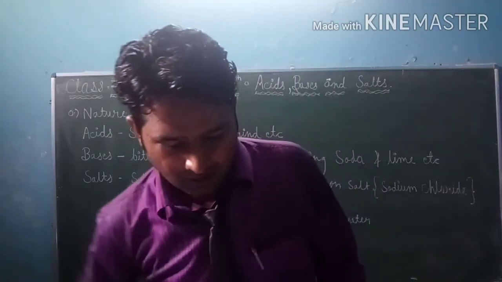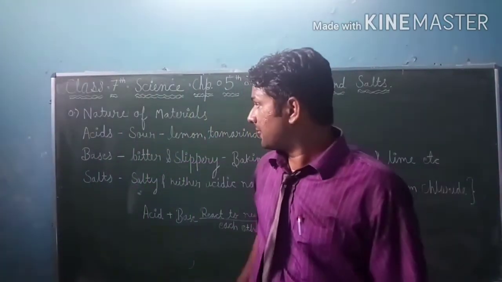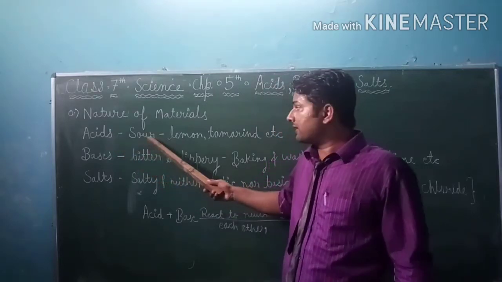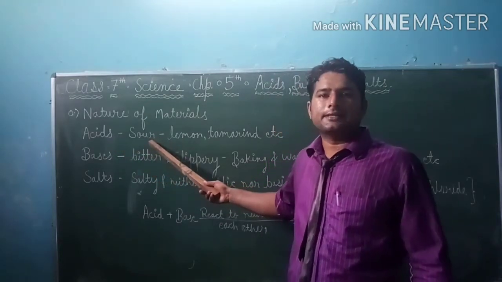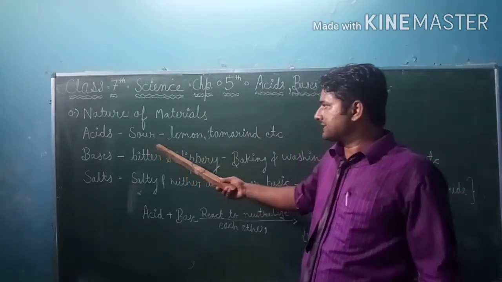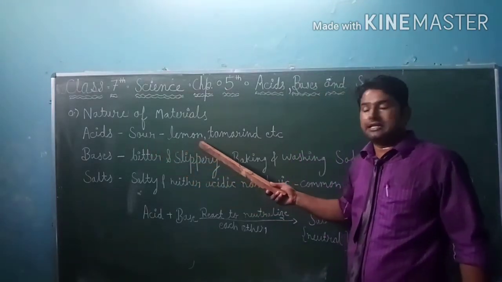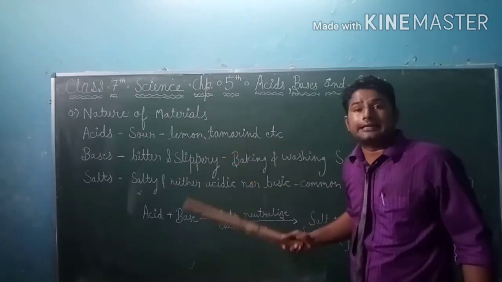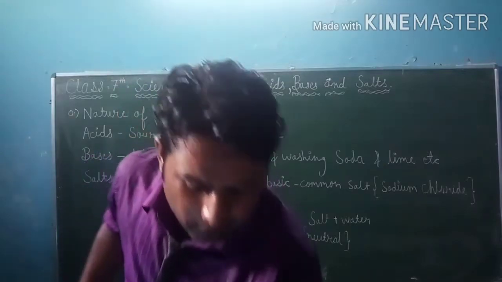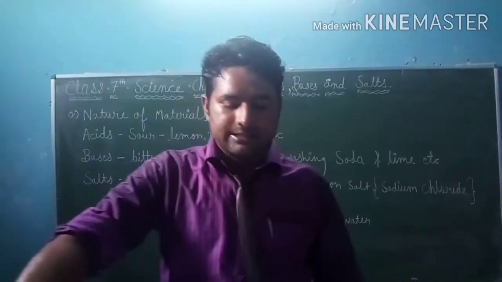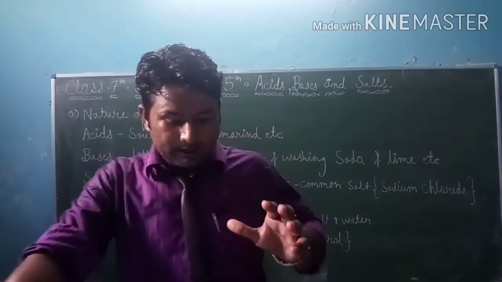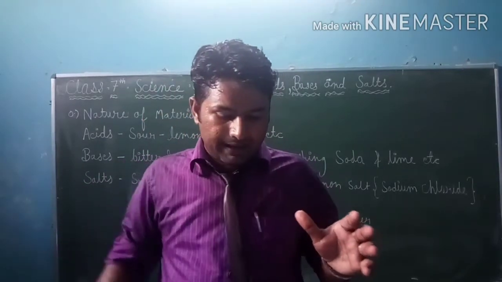According to the chapter, the first topic is acids. Acids are sour in taste. Sour means khatta. The examples of acids are lemon, tamarind, lactic acid, etc. But according to the lines inside the chapter, an acid is a sour-tasting substance.